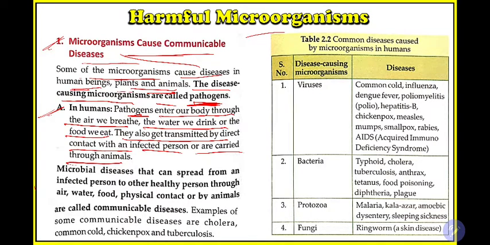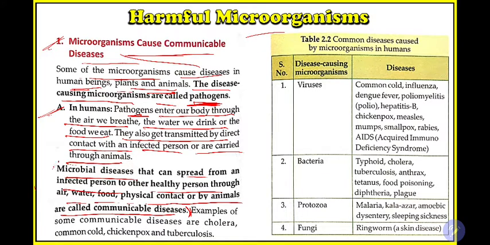For example, how does this coronavirus spread? Whenever you come in contact with an infected person, it will spread. Similarly AIDS and different such diseases spread through contact with an infected person. Microbial diseases that can be spread from an infected person to another person through air, water, food, or physical contact are called communicable diseases.